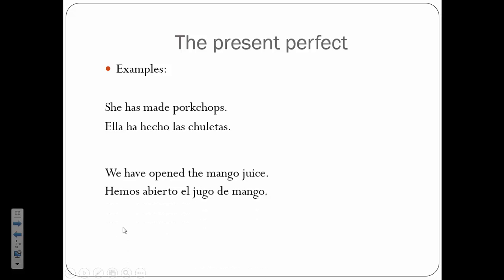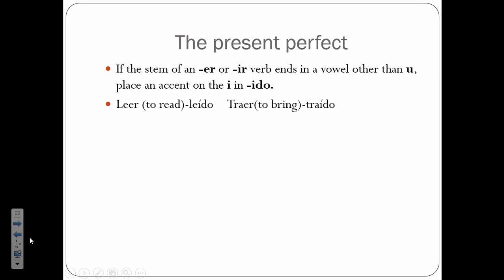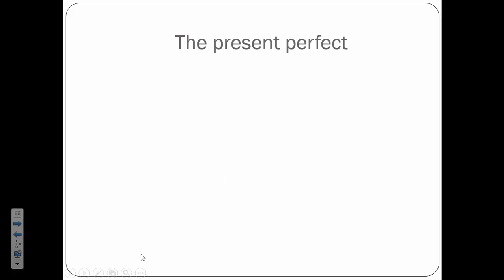Before I start talking about the others that are irregular, let me talk about some examples of using these irregular past participles. So I could say something like, she has made the pork chops. Ella ha hecho las chuletas. Or we have opened the mango juice. Hemos abierto el jugo de mango.